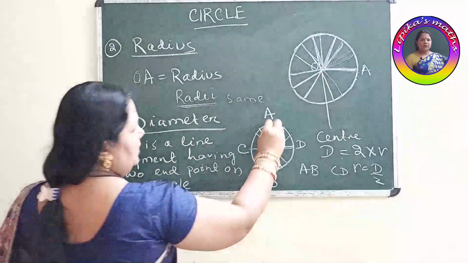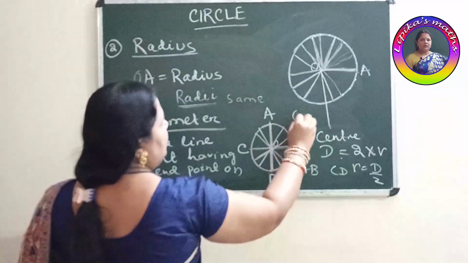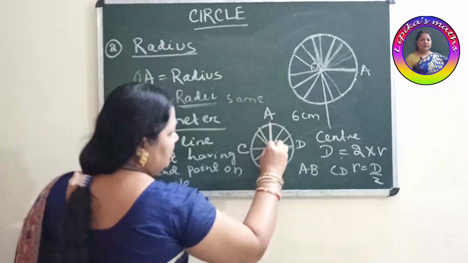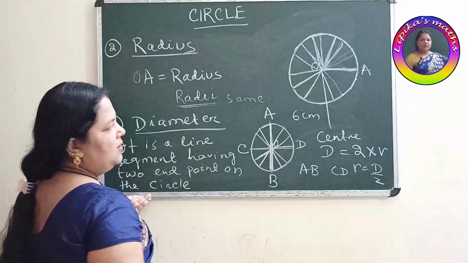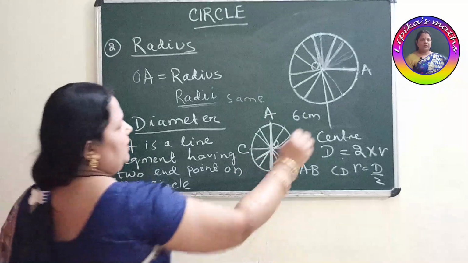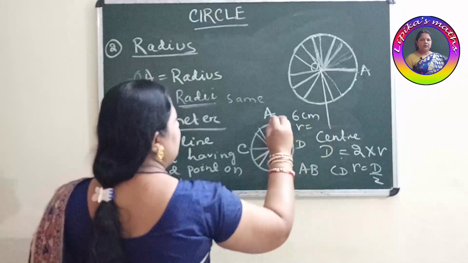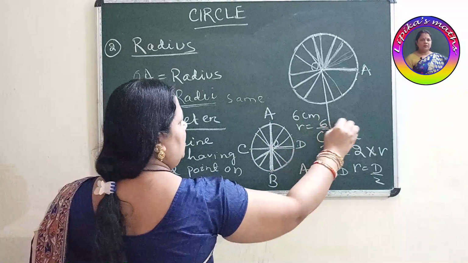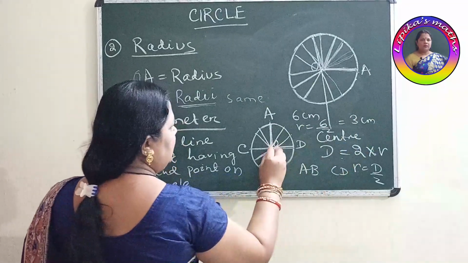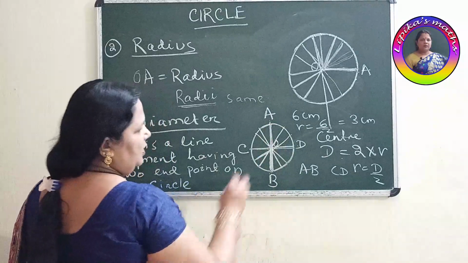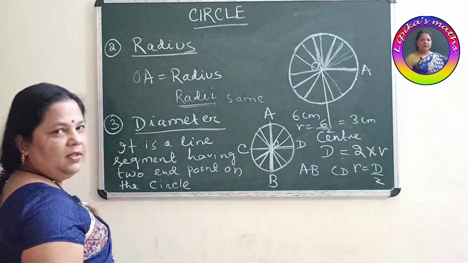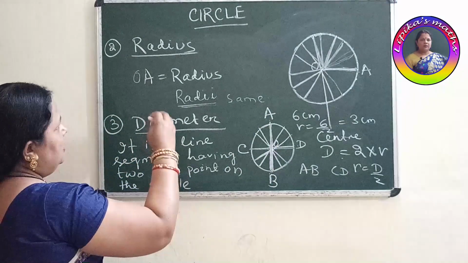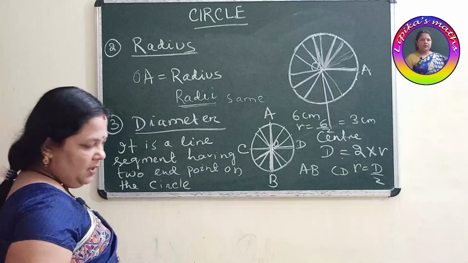Clear? Suppose diameter is given as 6 centimeter. This distance is given 6 centimeter. So what will be your radius? Radius means half of this, 6 by 2, D by 2, that is 3 centimeter. This one is 3, this one is 3. Total diameter is 6 centimeter. Got it? So this is your third point, diameter.